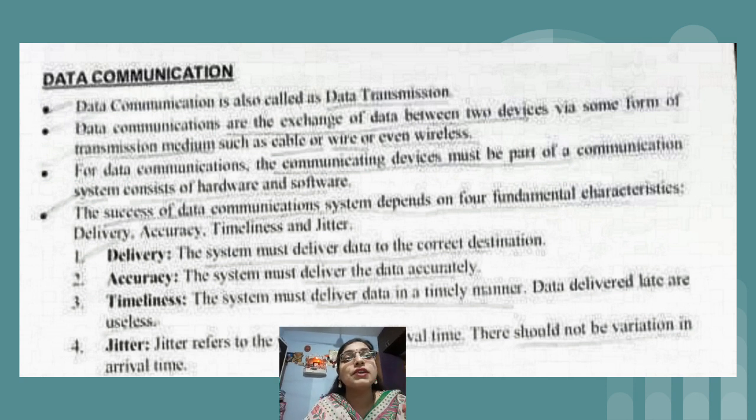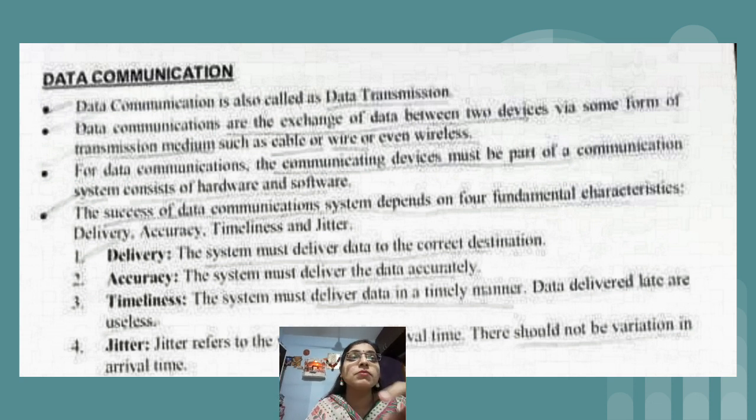Then the next characteristic is accuracy. Accuracy means, in simple words, that whatever I have sent should reach the intended recipient in the format in which I sent it. It's not the case that I sent a 30 minute video and the recipient received only 15 minutes of it. That we cannot call accurate.